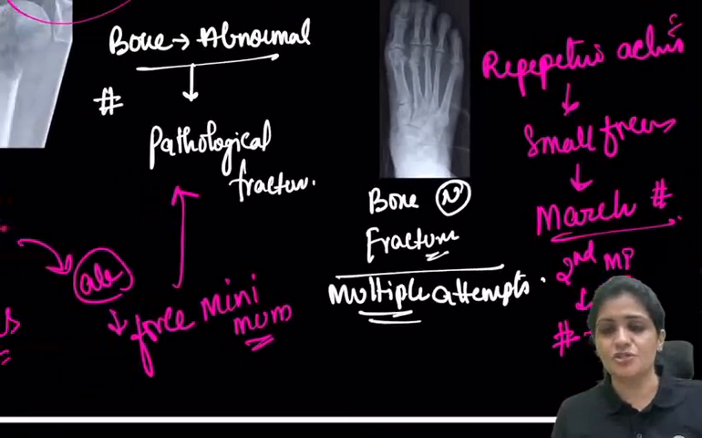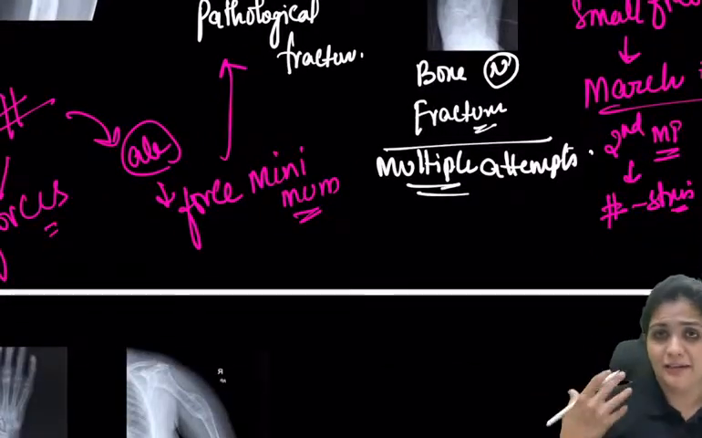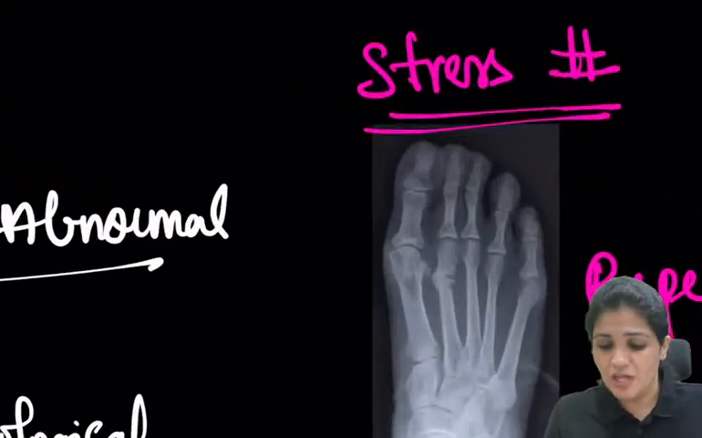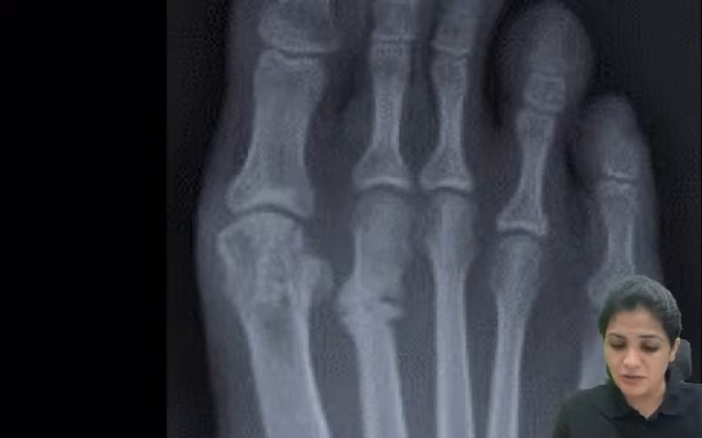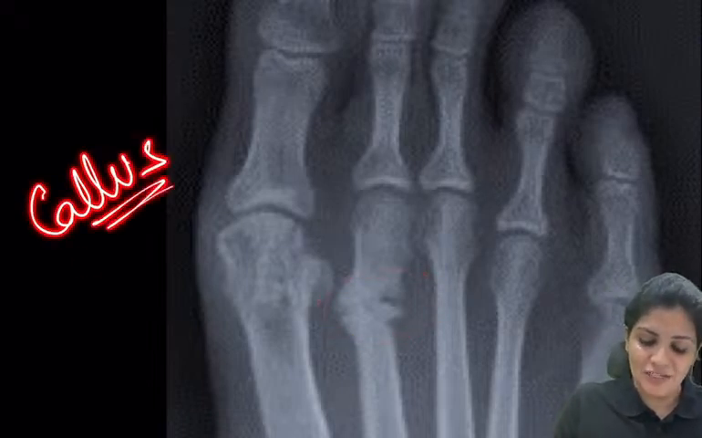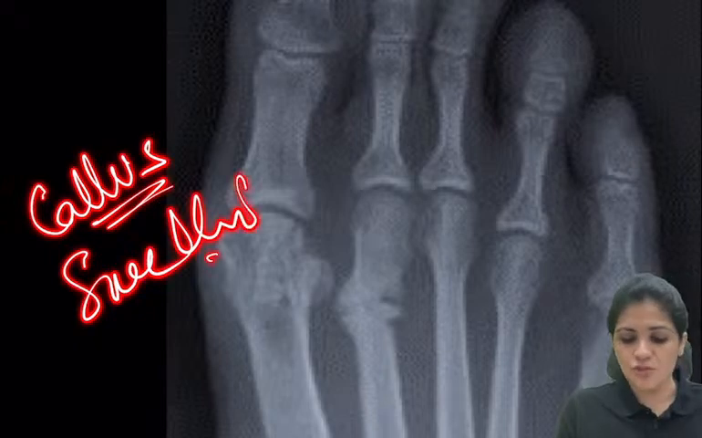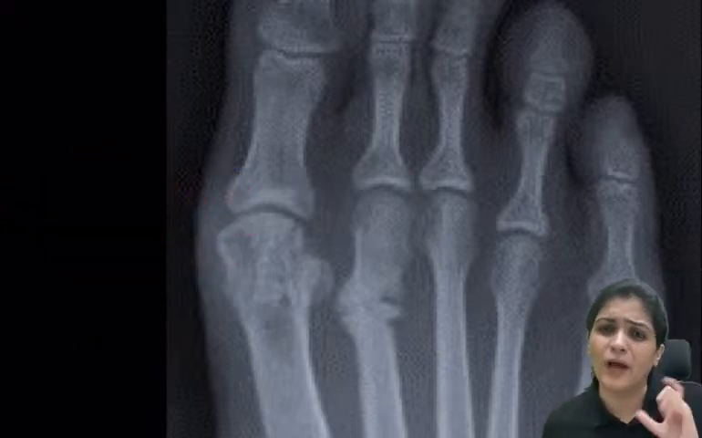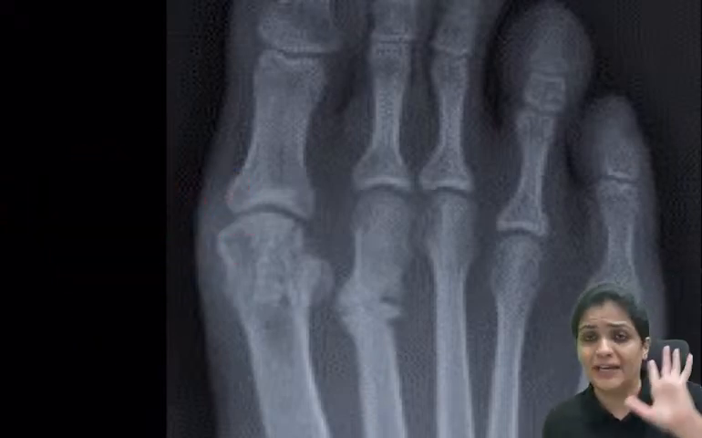So here there is a stress. The bone is under stress resulting in fracture. This is called a stress fracture. So this is a second metatarsal fracture. Here you can see. Sometimes the patient only presents with callus, that is swelling. So now the patient comes to you and he says there is a swelling. Why don't I find this?